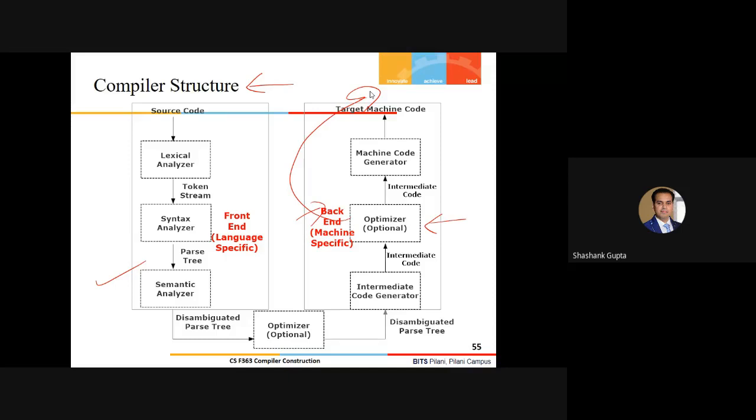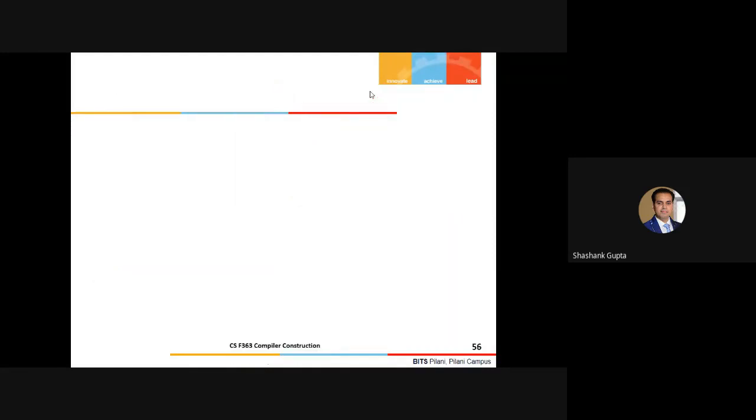Apart from these phases, logically, we need certain databases, we need buffers, anything. No responses? Come on. Yes, symbol table. Right now we don't know exactly what a symbol table is, but let's put some light on it, because this is exactly what we need. What exactly is a symbol table? That we need to understand.